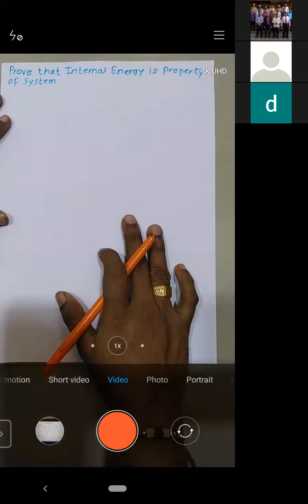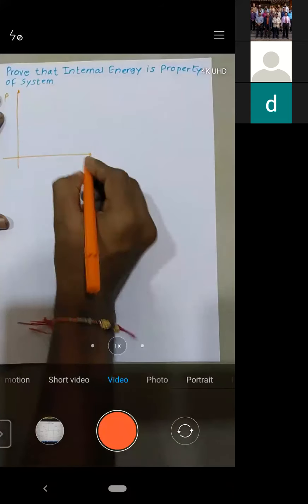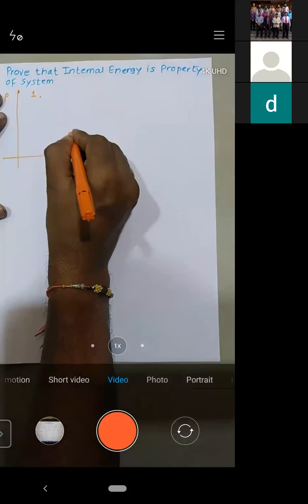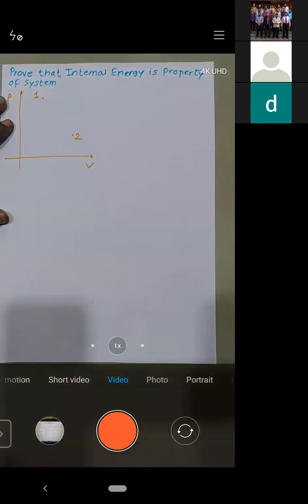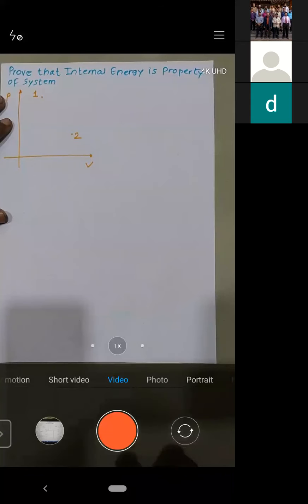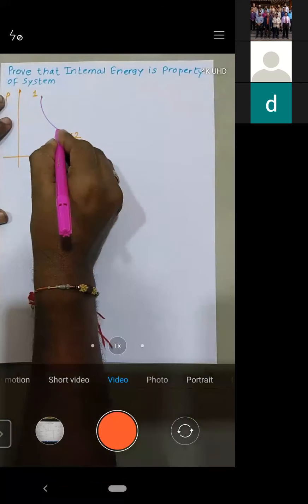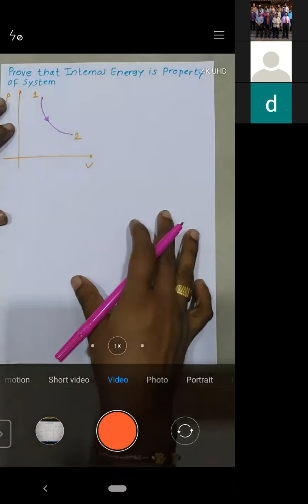So how to prove this? Let's consider this PV diagram. On the PV diagram, let's consider the initial state 1 and the final state 2. I need to move from state number 1 to state number 2. I will initially move from state number 1 to state number 2 like this.